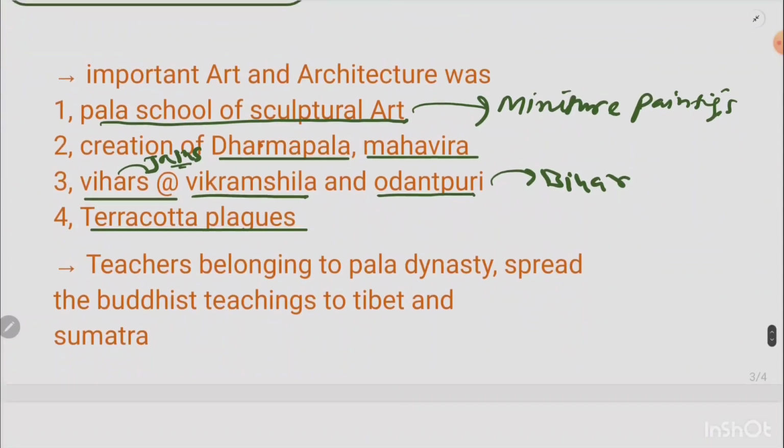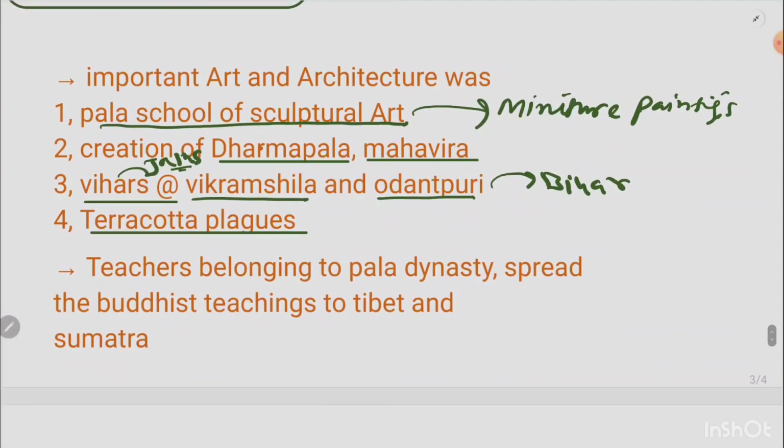Now, the last point I mentioned here is that the teachers belonging to the Pala age were the ones who taught Buddhism. They traveled to foreign countries also, and while traveling, they took their Buddhist teachings and spread them to other international states, which included Tibet and Sumatra. This is how Buddhism spread in Tibet and parts of Sumatra.